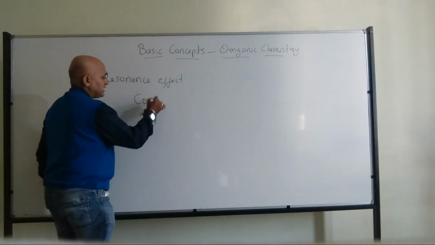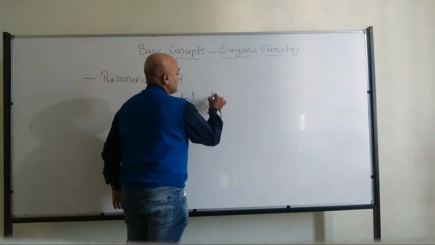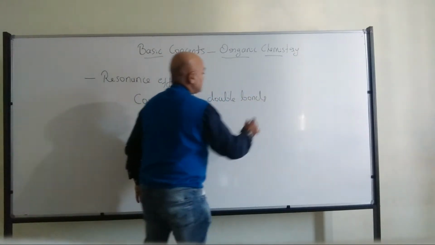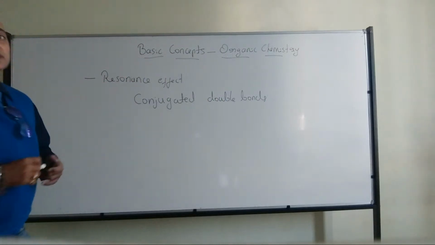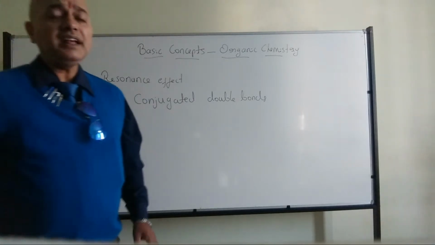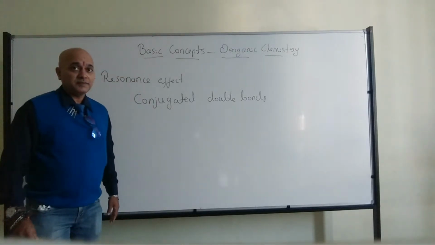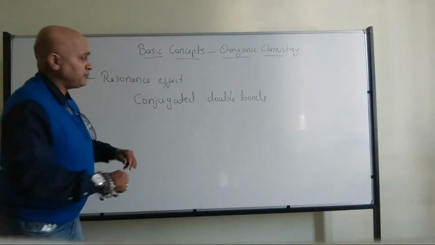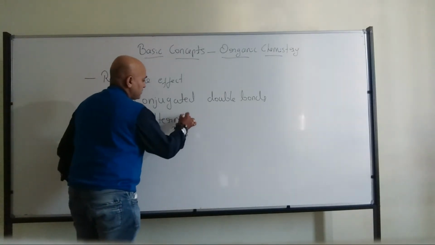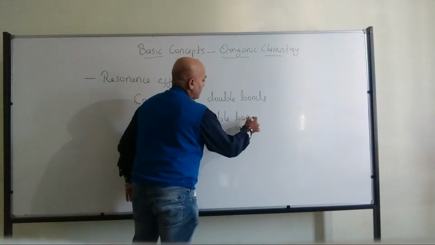Especially those organic compounds which are having conjugated double bonds. They are the ones which can show the resonance effect. Or if you don't want to use the word conjugated, then you can say alternate double bonds. We can use the words alternate double bonds.